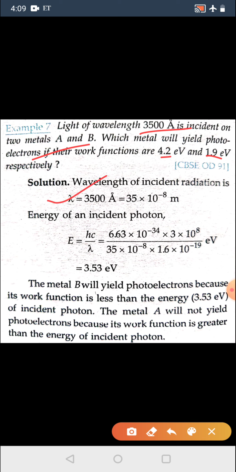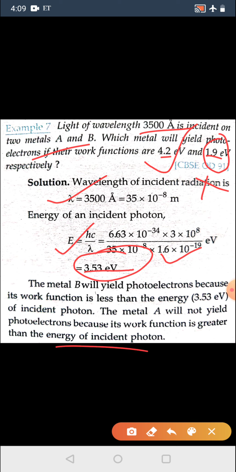The wavelength is given. So first of all, energy E is equal to hc by lambda. So the energy is 3.53 electron volt. So 3.53 electron volt is greater than 1.9 electron volt. So this much minimum energy should be there. So this metal will not be able to eject electrons, but in this case electrons will be ejected. So metal A will not yield photoelectrons because its work function is greater than the energy of the incident photons, which is explained.